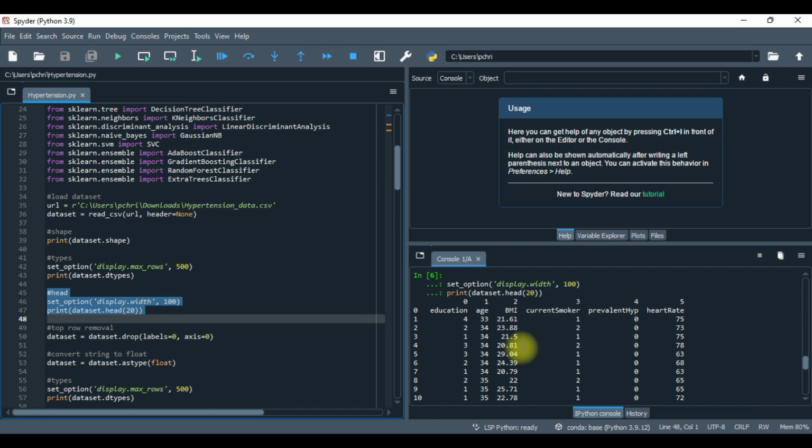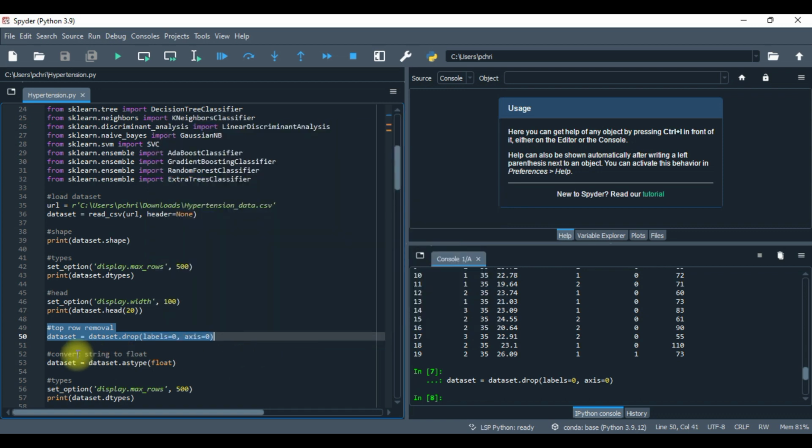Based on what we see here, the numbers on the left are basically the number of patients. Education high is the highest educated, one being the lowest educated. BMI, we know what the variance is. Current smoker, 1 means no, 2 means yes. Hypertension, 0 is normal, 1 is abnormal, and the heart rate gives the current measurement. Now let's remove the top row and see what we get out of this.